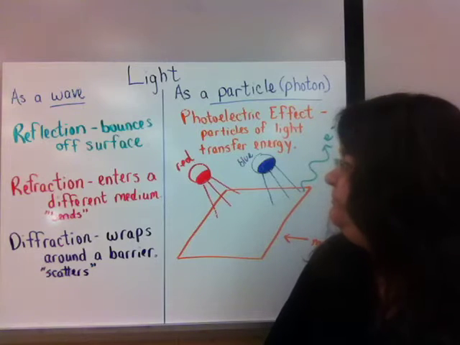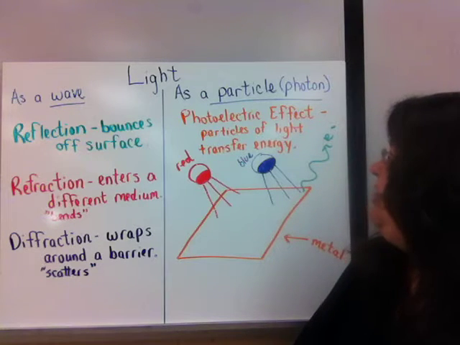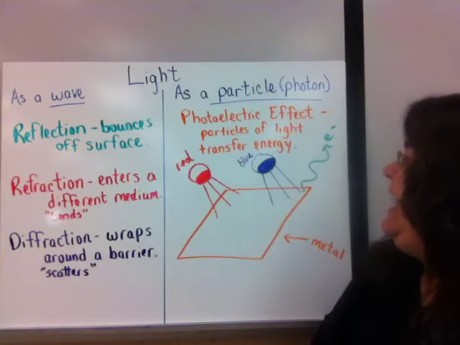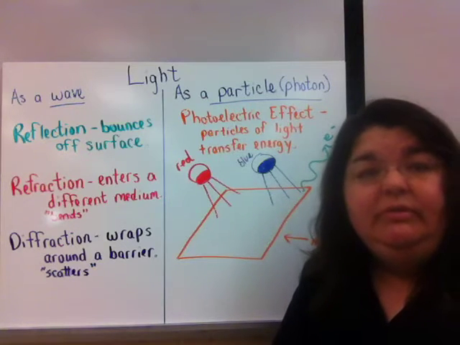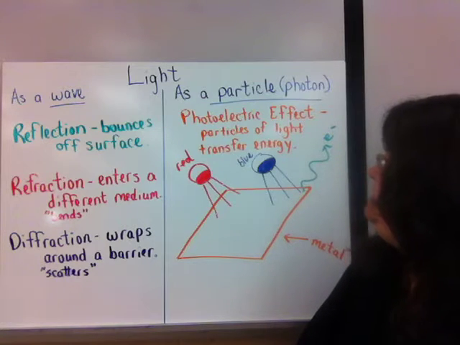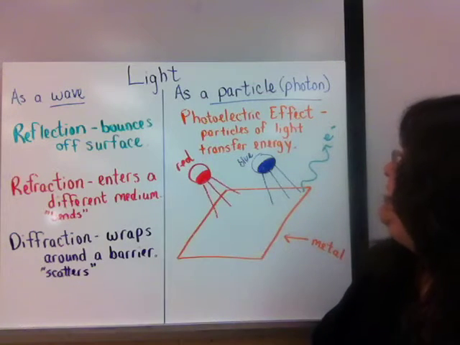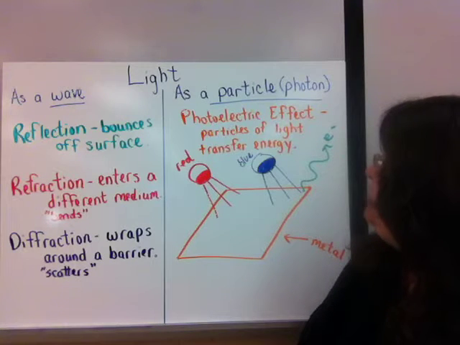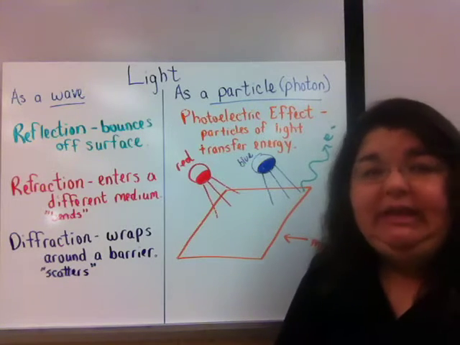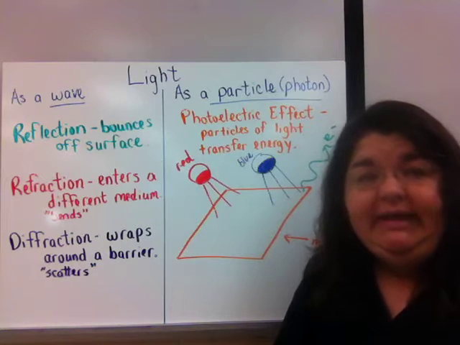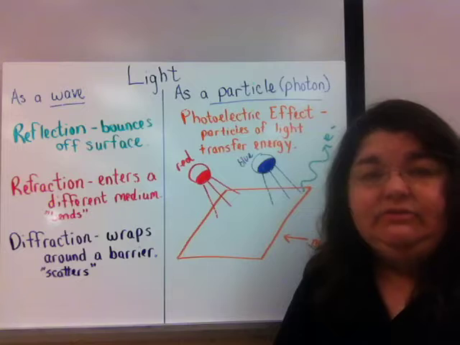Now, as a particle, light is called a photon, and it will transmit energy. And we call this transmission of energy the photoelectric effect. The photoelectric effect is when particles of light transfer energy. What's interesting is not all colors of light transmit the same amount of energy.